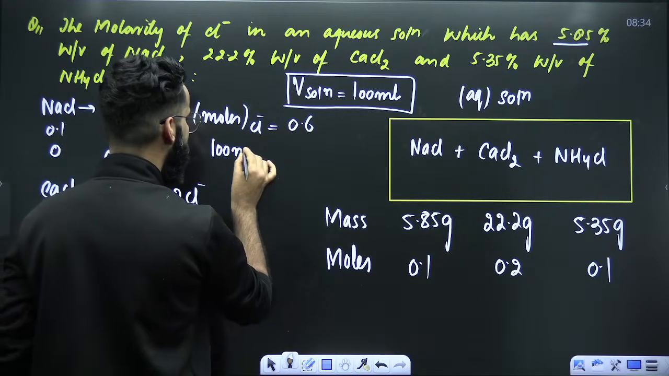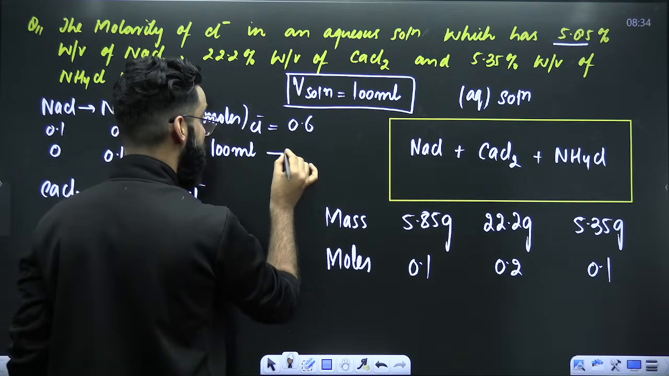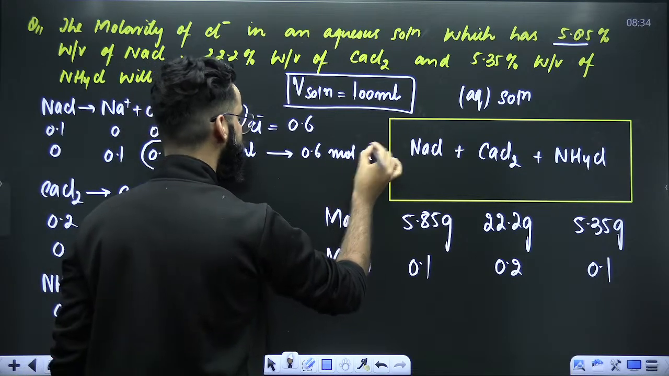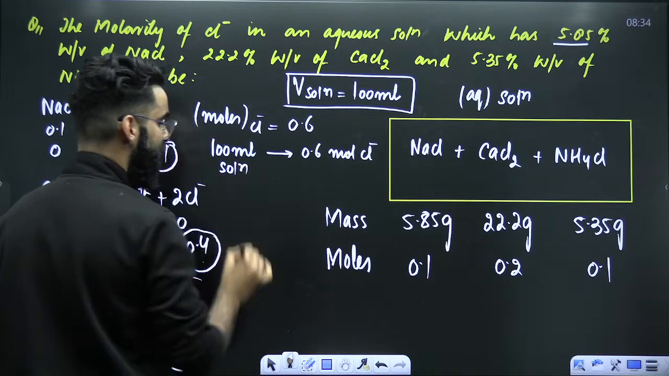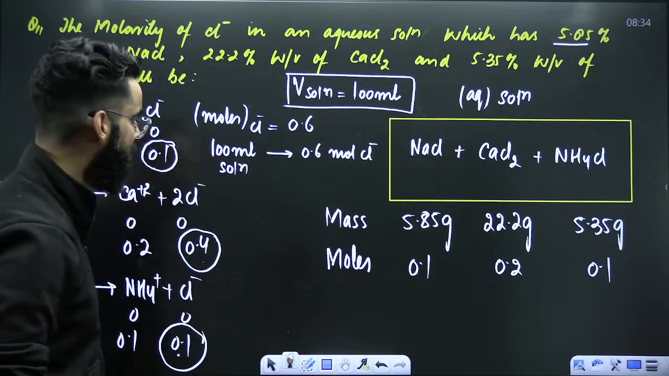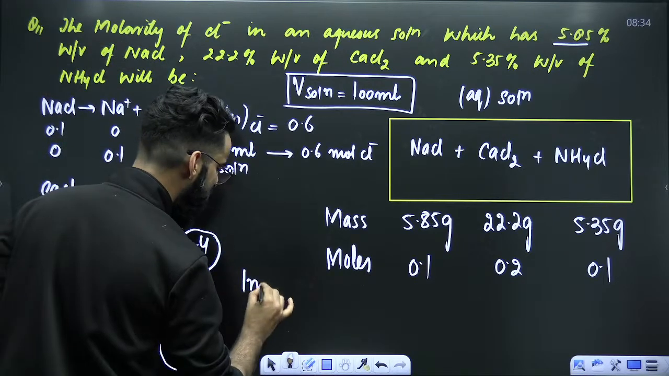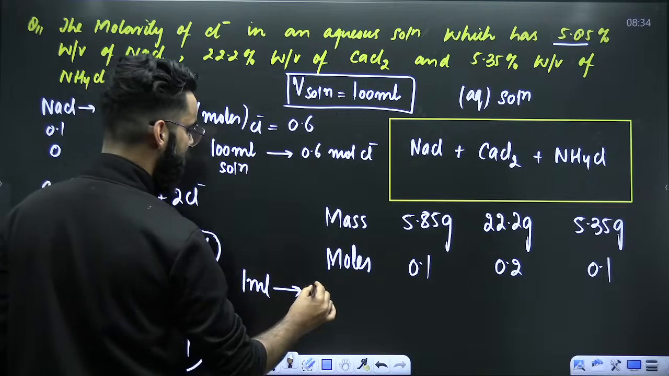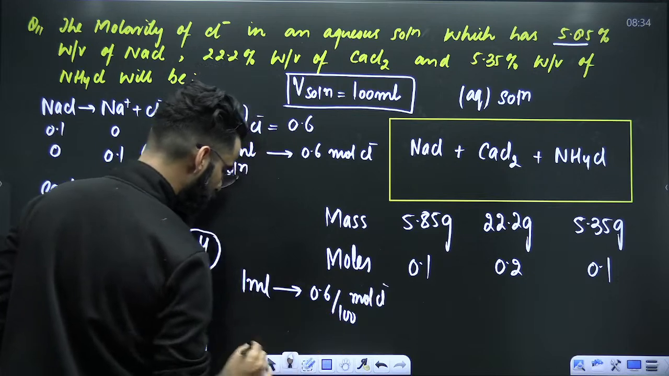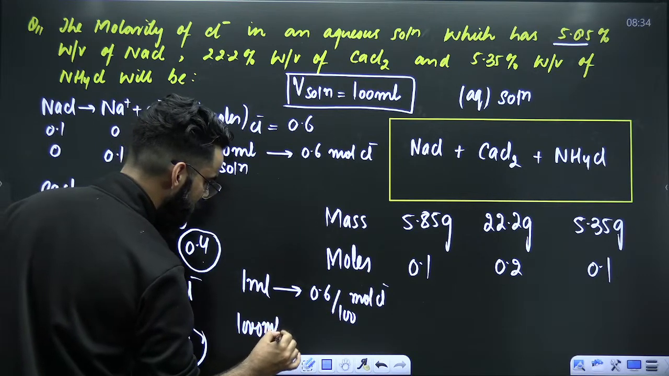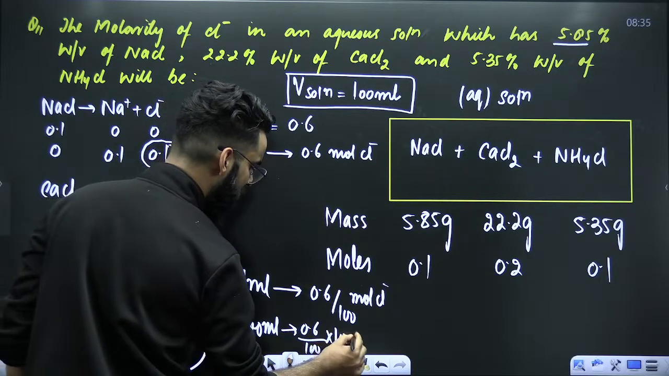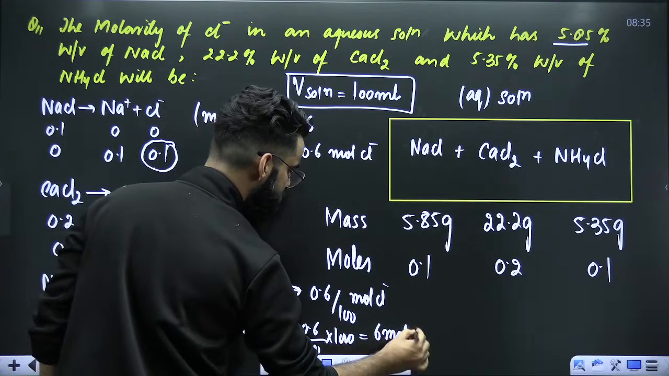Can I say 100 ml of aqueous solution contains 0.6 moles of Cl negative? Tell me, what about 1 ml of aqueous solution? Can I say 1 ml will contain 0.6 divided by 100 moles of Cl negative? What about 1000 ml of aqueous solution? It will contain 0.6 divided by 100 multiplied by 1000. The value is 6 moles of Cl negative.